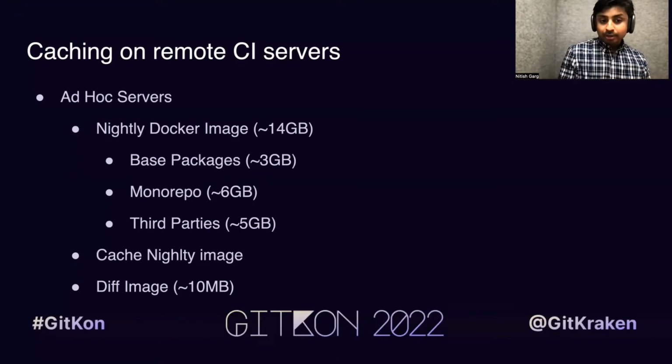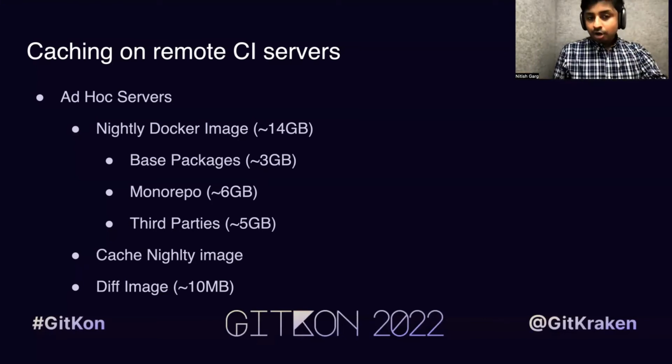Once we have the Monorepo git cloned, we go inside the Monorepo and run some pants command to fetch all the third parties as well. Once we have the third parties, we commit that container, and that container becomes the nightly Docker image. And this nightly Docker image is 14 GB in size.